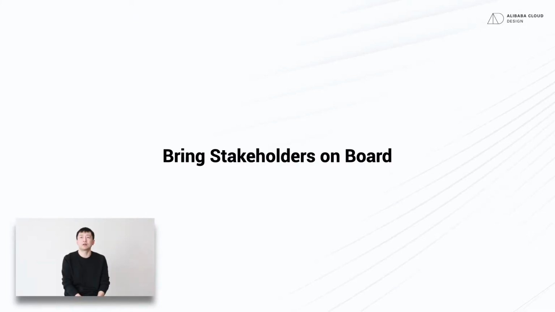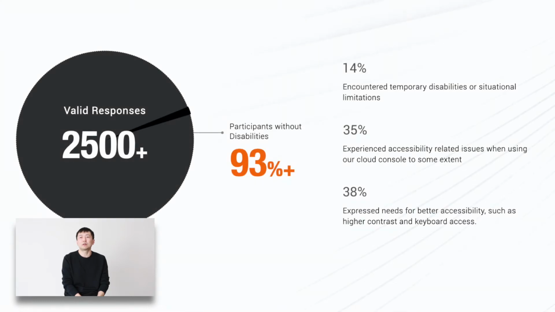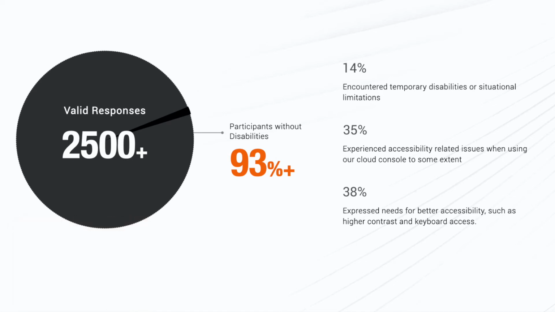To begin with, we used solid data to bring our stakeholders on board through a survey on our users' demand for accessibility. We collected more than 2,000 valid responses, and not surprisingly, only about 6% of the participants are with disabilities. However, we also found a considerable number of people who have experienced temporary disabilities or situational limitations and expressed their needs for a more accessible console. This tells a customer data-driven and convincing story to make our stakeholders buy in.